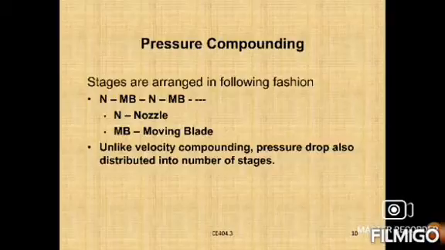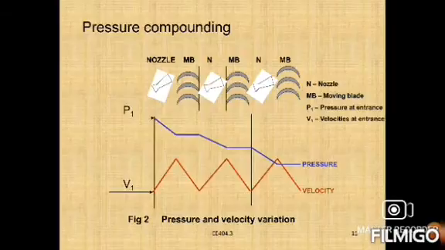In this impulse turbine, first there is the nozzle, second the moving blade, third again a nozzle, the fourth a moving blade, the fifth a nozzle and then a moving blade. So whenever the pressure inside the steam boiler is high and the steam is sent outside to the turbine, the pressure will be dropped in the nozzle, and in the moving blade it stays the same. Again in the next nozzle it will be decreased, and in the moving blade the pressure is maintained at the same amount.